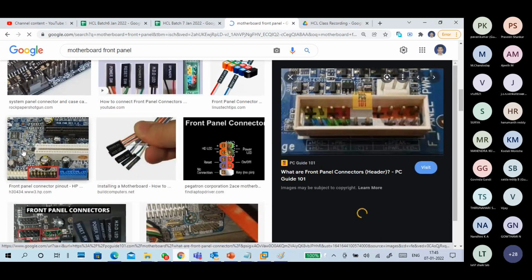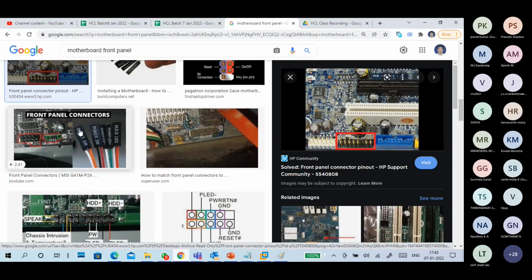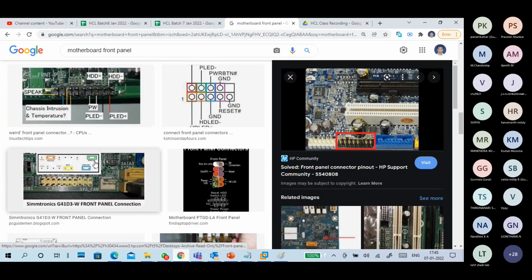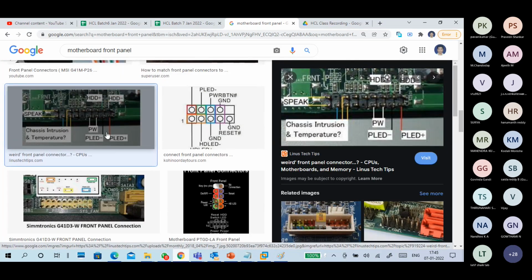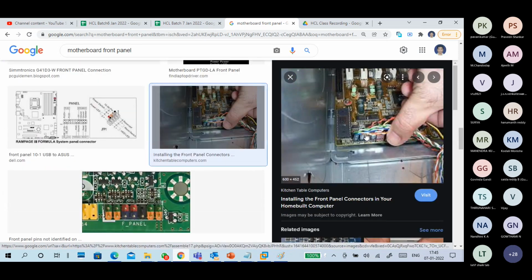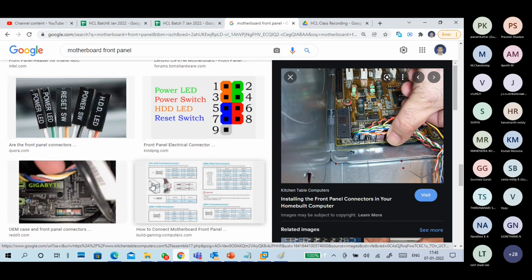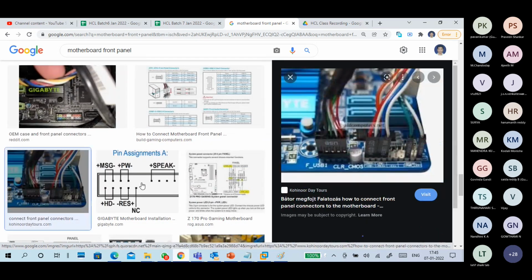Last time I assembled my computer, and the labels can be seen directly. The difficulty is if the motherboard is open, no problem, anybody can connect. If the motherboard looks like this, it is very easy to see. If it is in a cabinet, it's very dark and you can't see it properly.